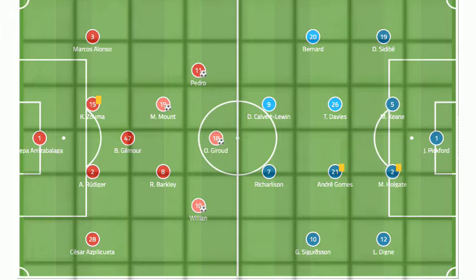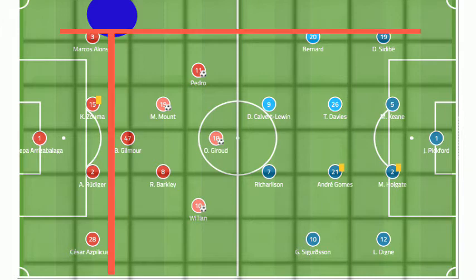For example, where is player number 3 standing in the ground? We can see that he is standing in the first row. But this is not a complete answer, so we need some more reference, because there are so many boxes in our first row. So we can say that player 3 is standing in the second column. So the position of player number 3 is first row and second column.